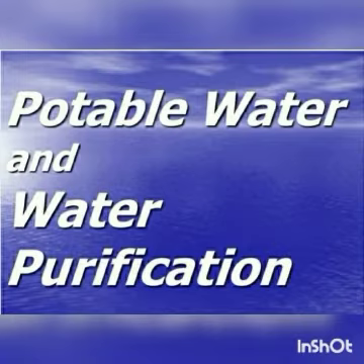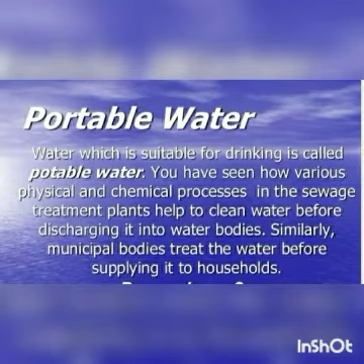Next we briefly see what is meant by potable water. Water that can be safely used for human consumption is called potable water, that is, water suitable to drink. Drinking water should not contain harmful chemicals, particles of heavy metals or naturally occurring radioactive substances such as uranium. All these substances cause severe health problems. It must not have disease causing microorganisms or solid particles beyond certain limits. Drinking water should not have a bad taste or odor.